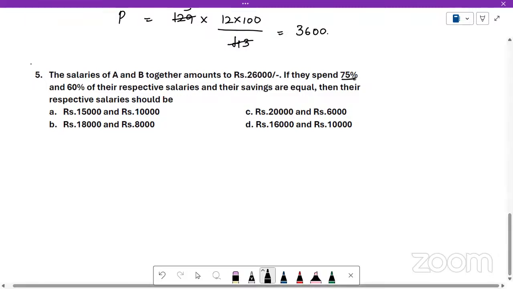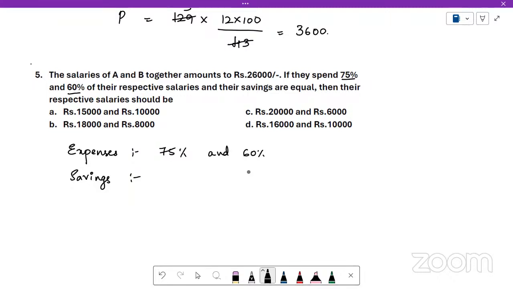See how much they are spending, 75% and 60%. So whatever is the income, after subtracting the expenses, we get the savings, right? So tell me if expenses of A and B are 75% and 60% of their incomes, what percentage is the savings? Tell me percentage of savings for both A and B. What is percentage of savings for A and B?